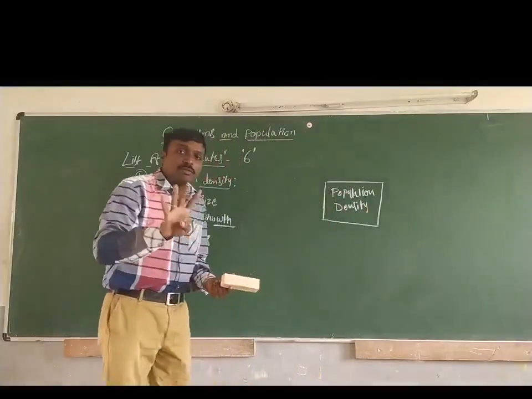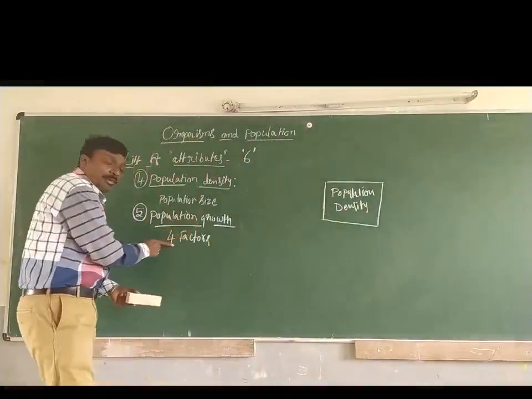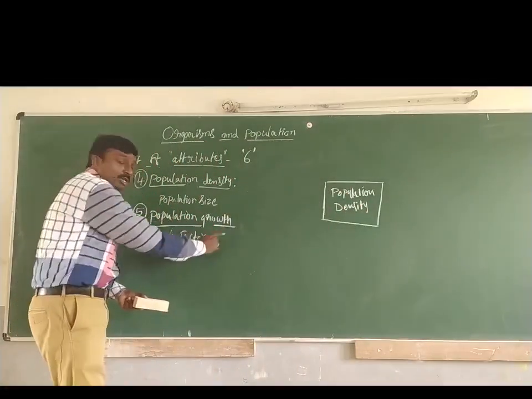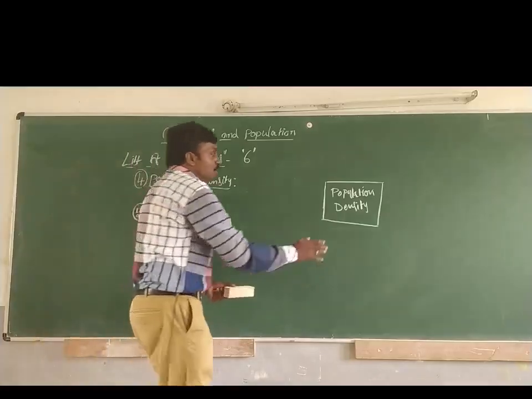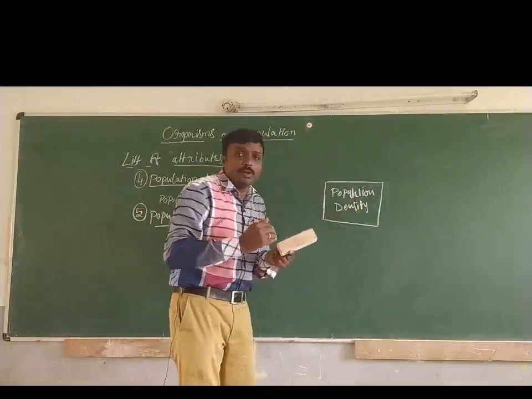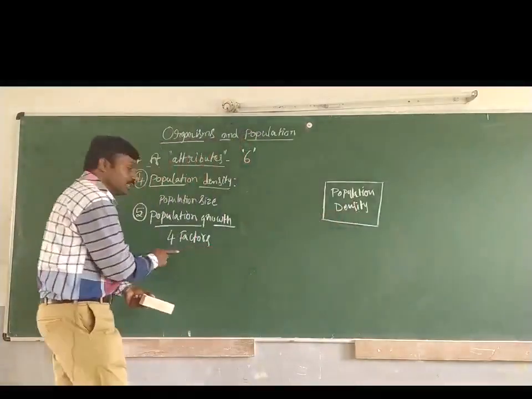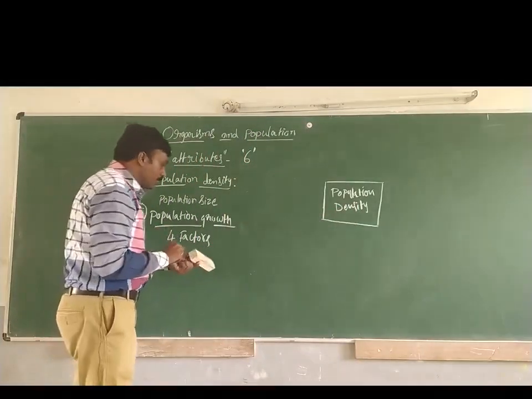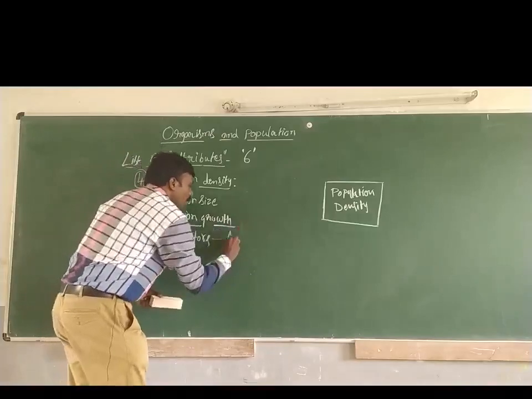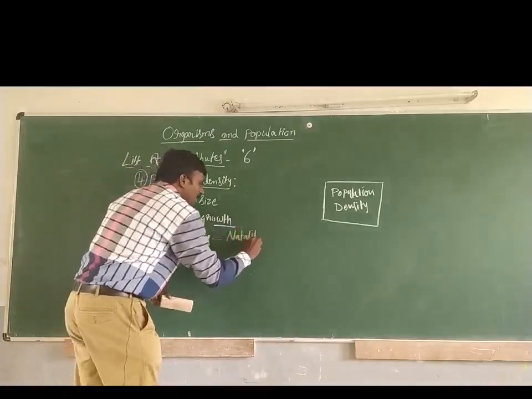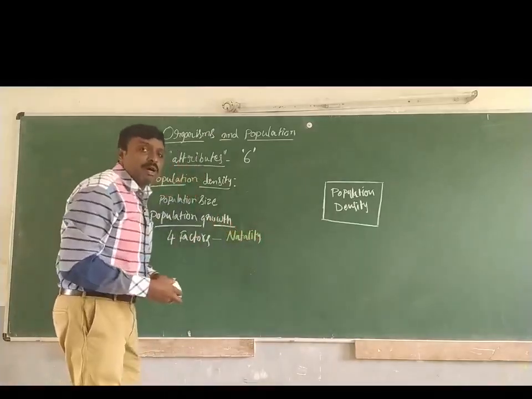Now there are four factors influencing the population growth. So this population density, how it will be growing or decreasing depends on these four factors. Now what are those factors? One is called natality, which means birth rate.